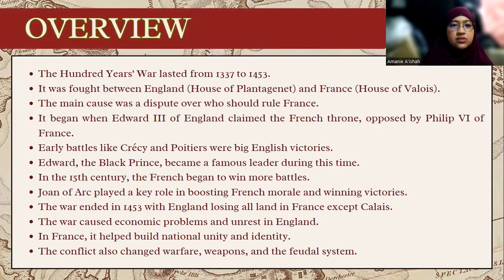Overall, this war lasted from 1337 to 1453. It was fought between England's House of Plantagenet and France's House of Valois. The main cause of conflict was the dispute over who should rule France. It began when King Edward III of England claimed the French throne, opposed by King Philip VI of France. Early battles such as Crecy and Poitiers were big English victories.